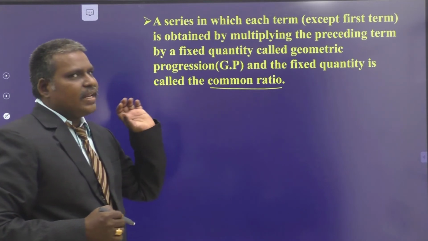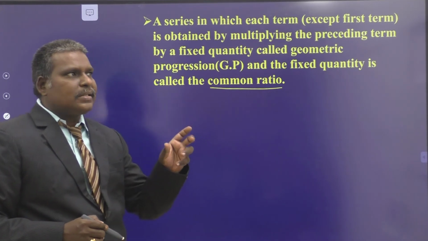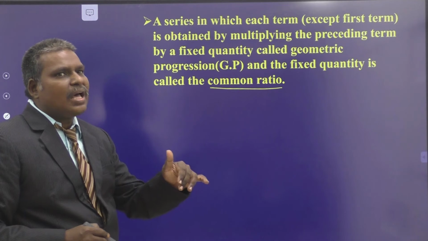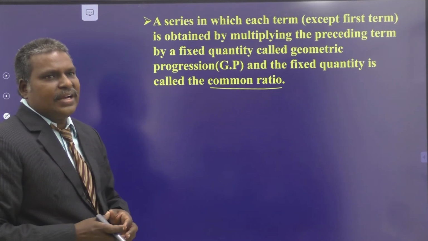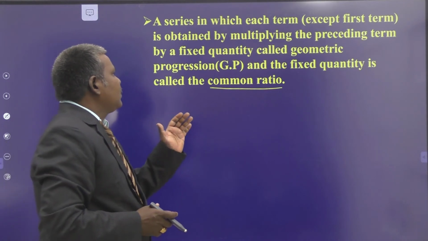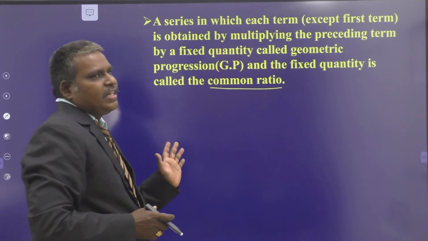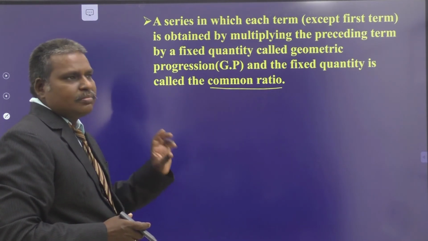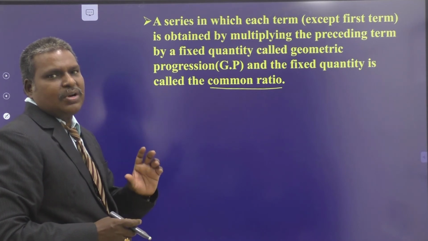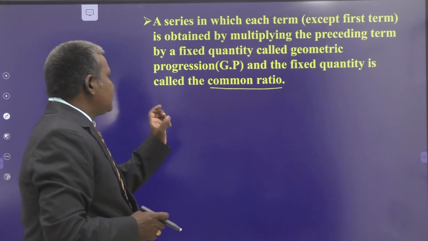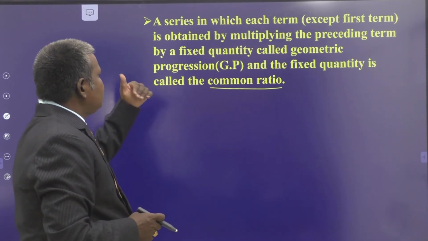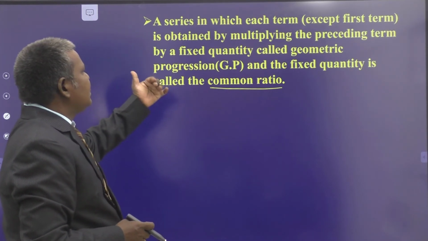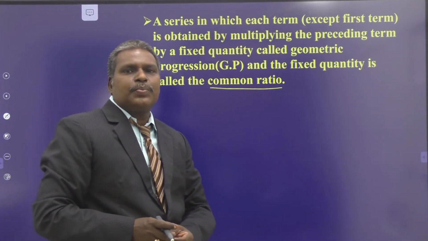So, consider a series. The series has terms. These terms are said to be in geometric progression if they maintain the condition that the ratio of a term to its preceding term, except the first term, must be the same constant. That constant is called the common ratio, and the first term is a, whatever it may be. That series is said to be in geometric progression.